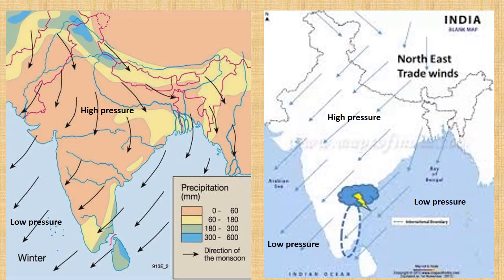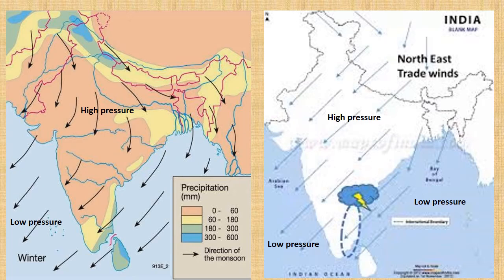In the map, a broken circle is drawn on Tamil Nadu and a cloud with thunder and lightning is shown. This shows that the northeast trade winds, when they pick up the moisture from the Bay of Bengal, give heavy rainfall to the Coromandel coast of Tamil Nadu.